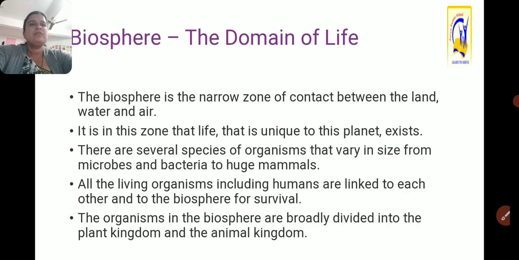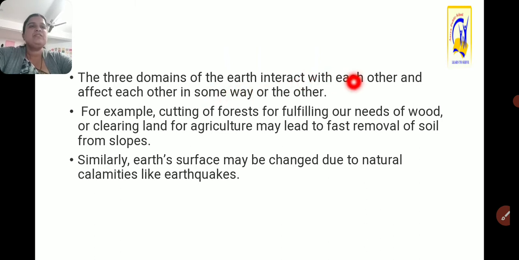The three domains of the earth interact with each other and affect each other in some way or the other. Three domains means lithosphere, hydrosphere and atmosphere. These domains interact with each other. For example, cutting of forest for fulfilling our needs of wood or clearing land for agriculture may lead to fast removal of soil from the slopes. If we make some changes on the lithosphere, changes take place in the atmosphere. So all these domains are closely linked to one another.